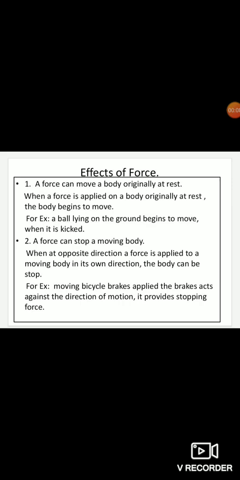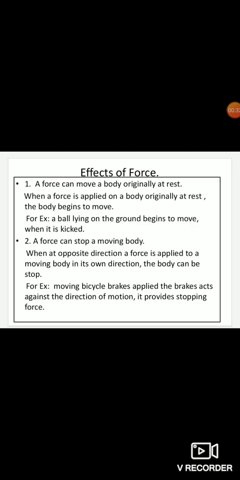In the previous chapter, I have discussed what is force as a push, pull, stretch, and squeeze. So, I hope these points are clear to you all. In the first video, I have discussed all those points. In this video, I am going to discuss effects of force. Children, here, effects of force is given in 6 points. In this video, I am going to discuss the first 3 points.